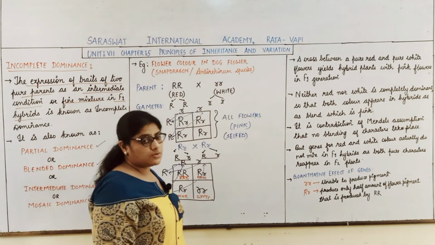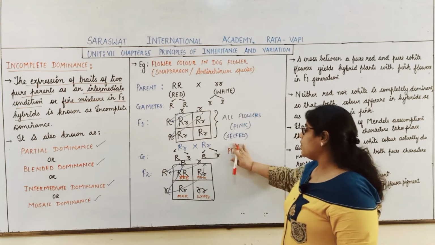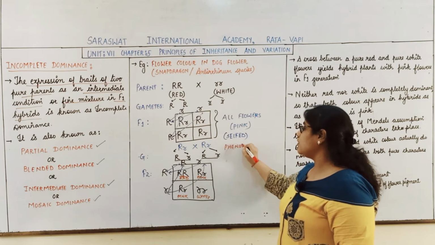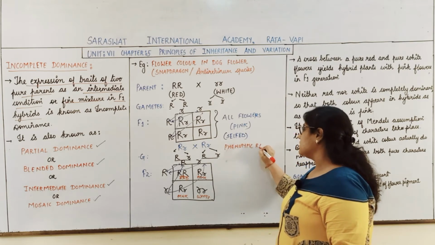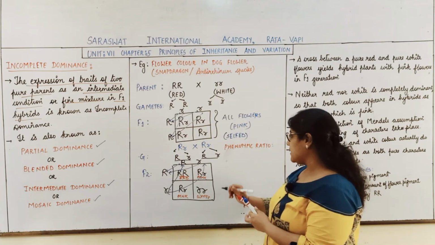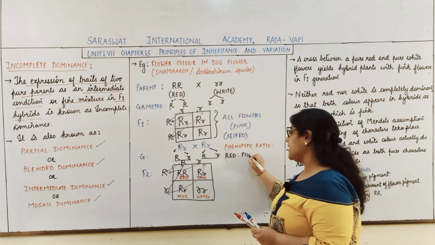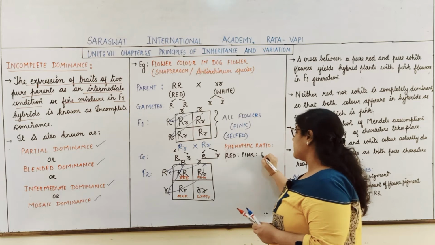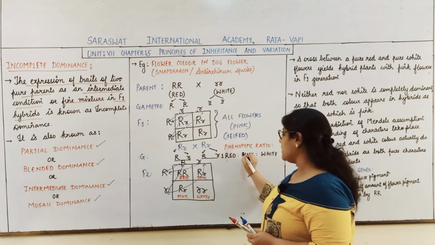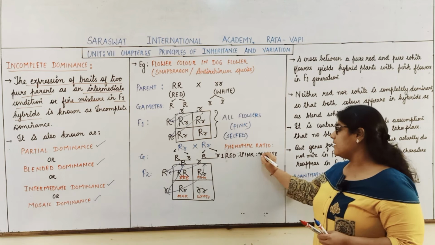So here students, what ratio do we obtain? First of all, we will talk about the phenotypic ratio. What is the phenotypic ratio? We have three conditions. One is red, another is pink, and another is white. So there is one red, two pink and one white.